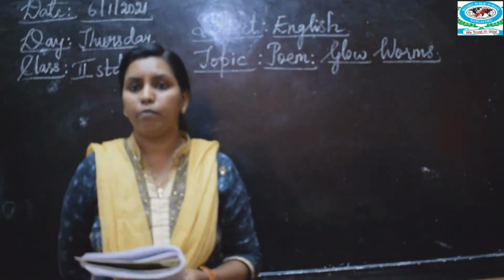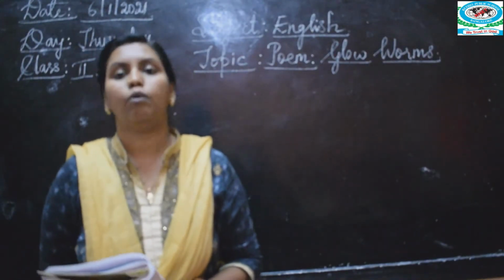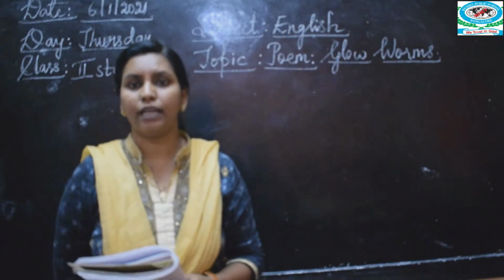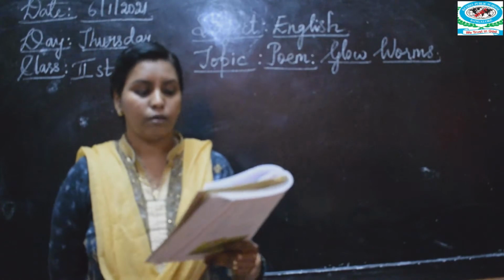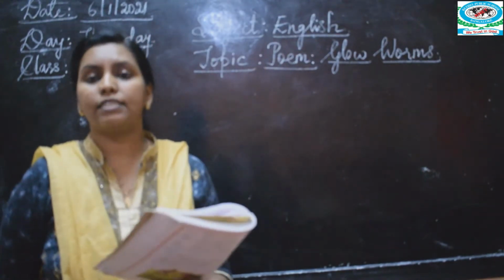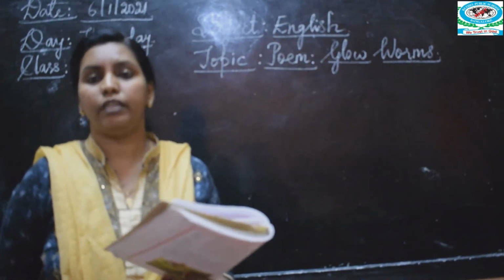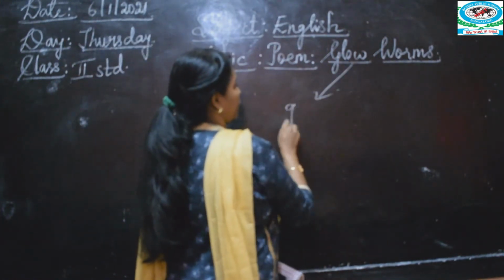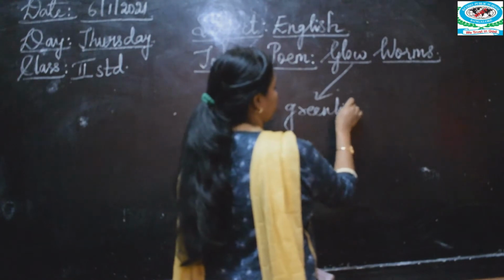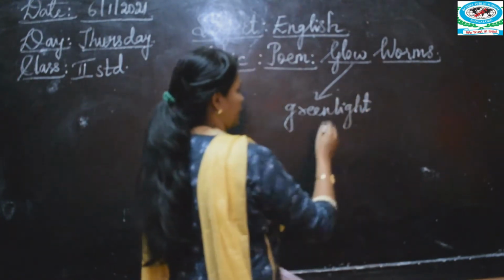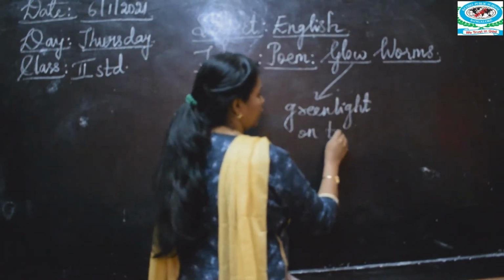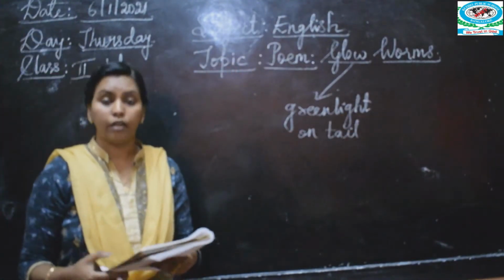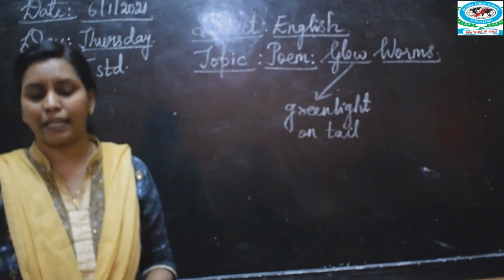So this is a poem about glowworms. What do you mean by glowworms, children? Glowworms are insects that have a light on their tail. They have a green light on their tail. It is a female insect. At the end of the tail they have a green light, so they glow in the night.